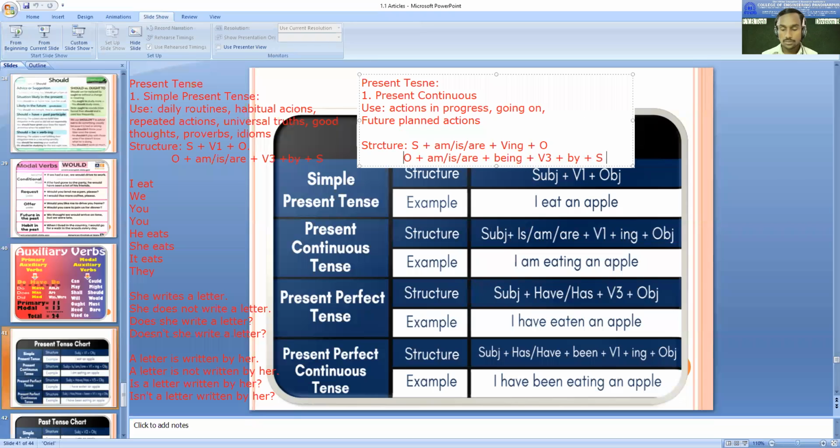Okay, let's go for attendance. Many students are absent today.